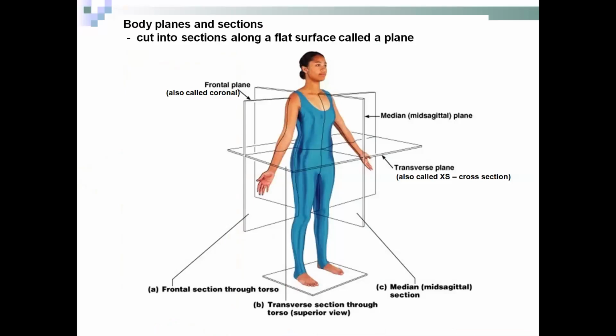We can see in this picture body planes and sections cut along a flat surface, called planes: the frontal plane, median plane, transverse plane, and mid sagittal plane.